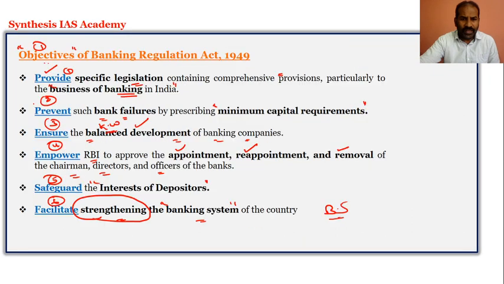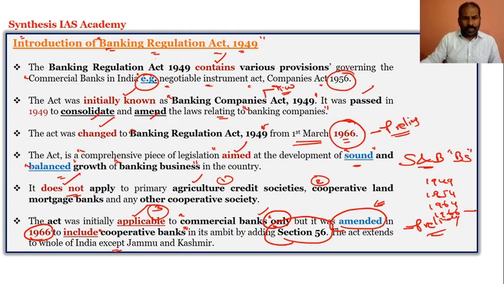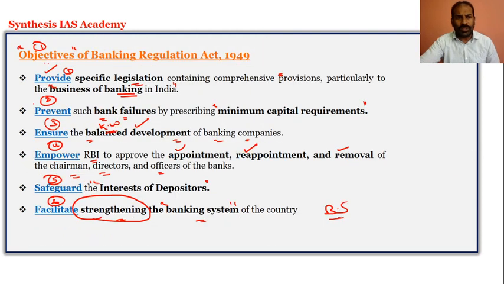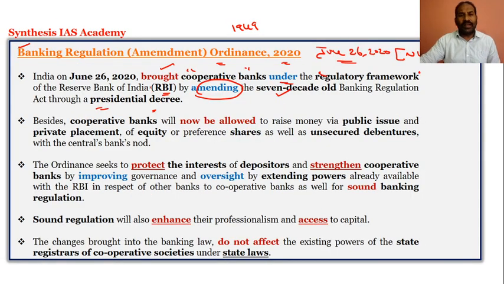If you look at the other side of it, the cooperative banks were included in the year 1966, by adding section 56 to the Banking Regulation Act 1949. Now the point I am talking about, the Banking Regulation Amendment Ordinance 2020, is that they are not just included, they are now brought under the regulatory framework of the RBI.